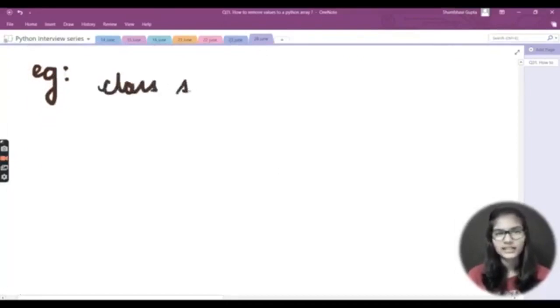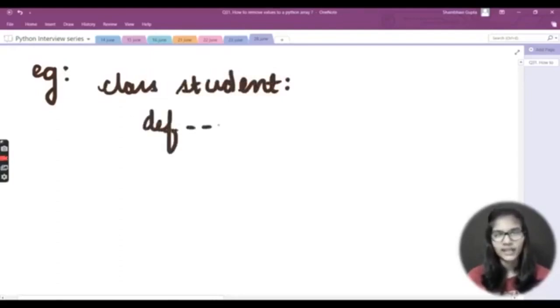Let's make a class, and let's say my class is student. Okay, I just made a class that is student. Inside this I'll be defining my init function, so def underscore underscore init underscore underscore, and in the bracket self will automatically be passed.